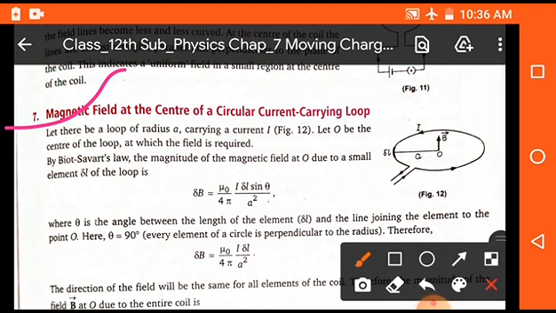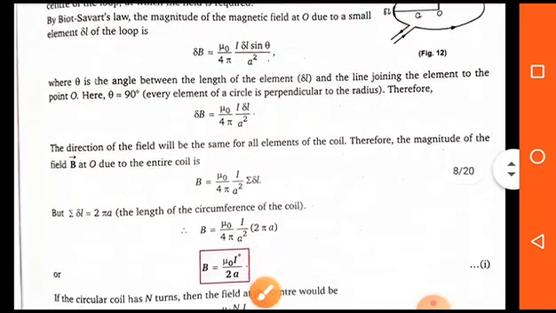So the magnetic field at point O due to Biot-Savart law will be dB is equal to mu naught upon 4 pi I dl sin theta upon a square. Now sin theta is 90 degrees, that means dB is equal to mu naught upon 4 pi I dl upon a square.